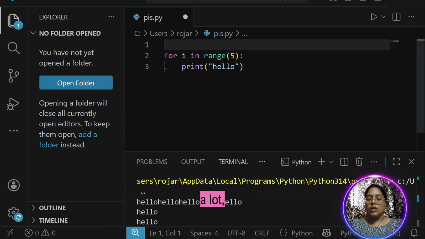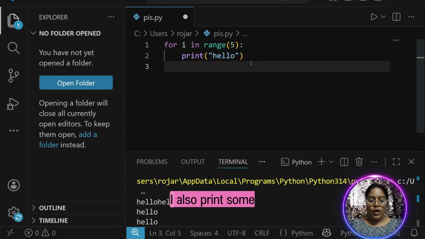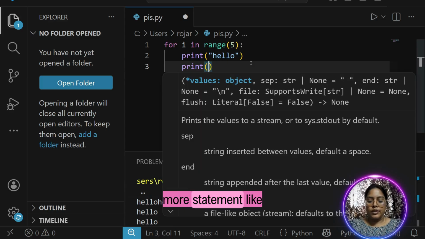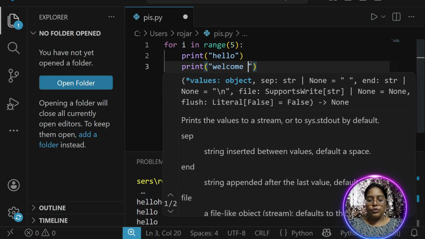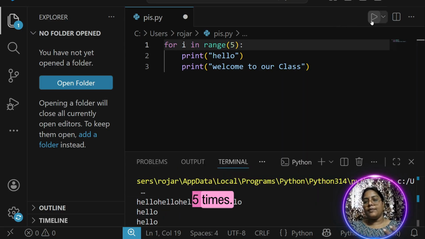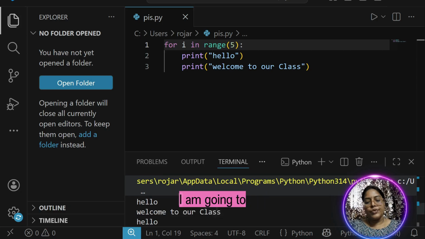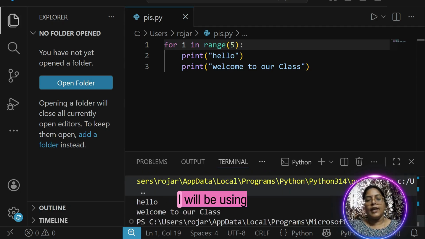But if I am using a lot, for example, I have printed hello and I also print some more statement like welcome to our class, and I want to print hello, welcome to our class 5 times. Then if you see carefully, for a set of instructions that I am going to do repeatedly, I will be using for loop.